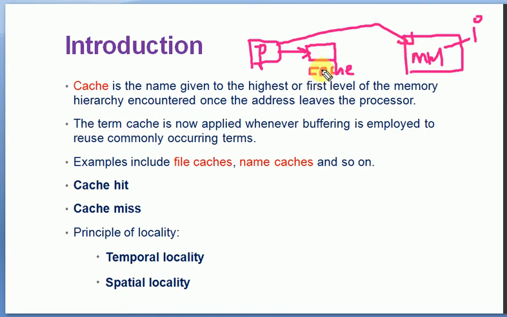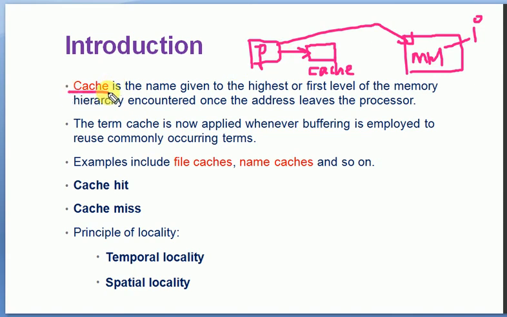The placement of the cache is actually to avoid the time delay when the processor accesses data from the primary memory. If every piece of data has to be accessed from the primary memory, it will take more time. But if you have a faster, small memory situated closer to the processor, and the data can be accessed through that, our entire execution speed can be increased. So we will see the details.